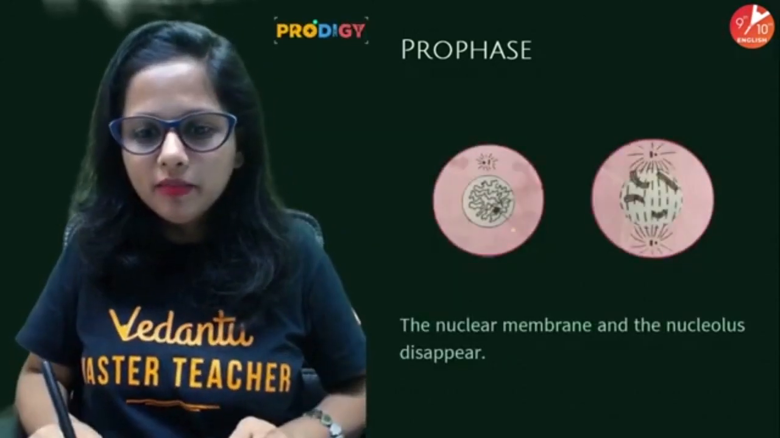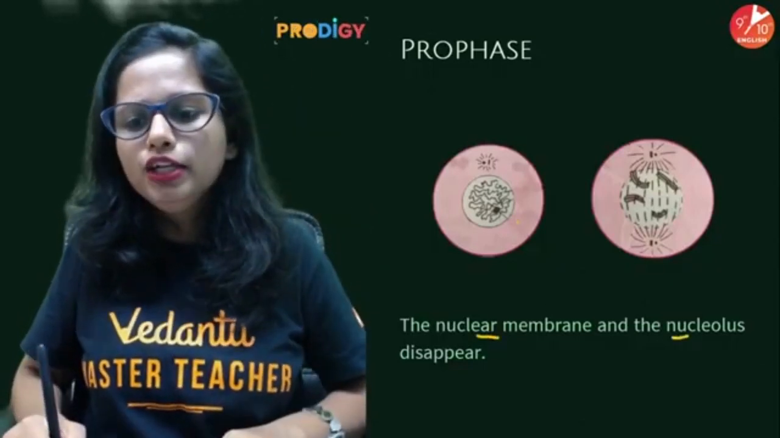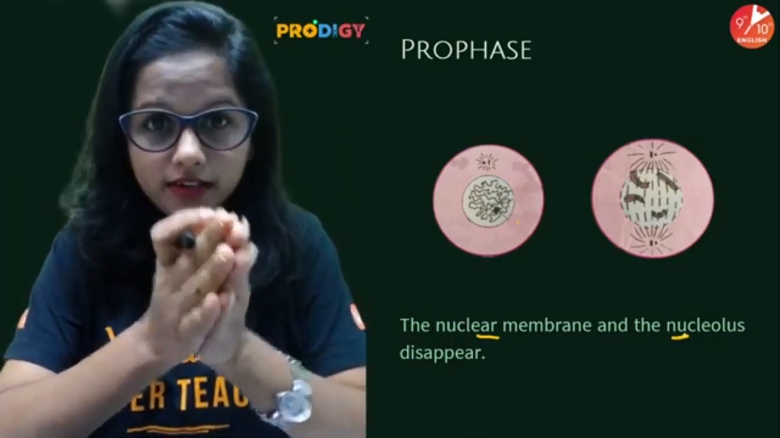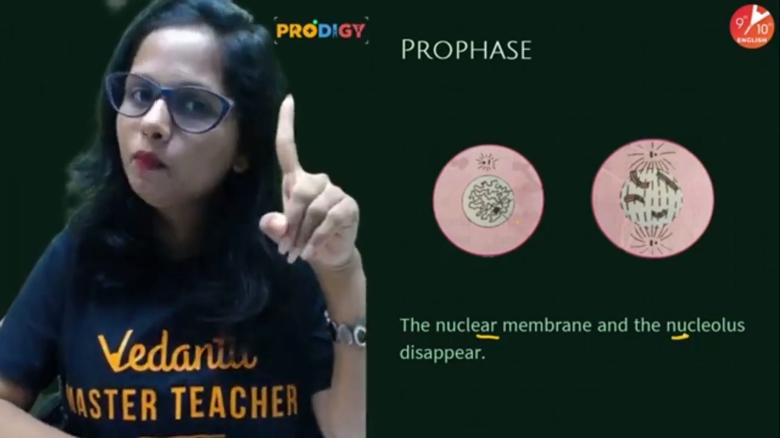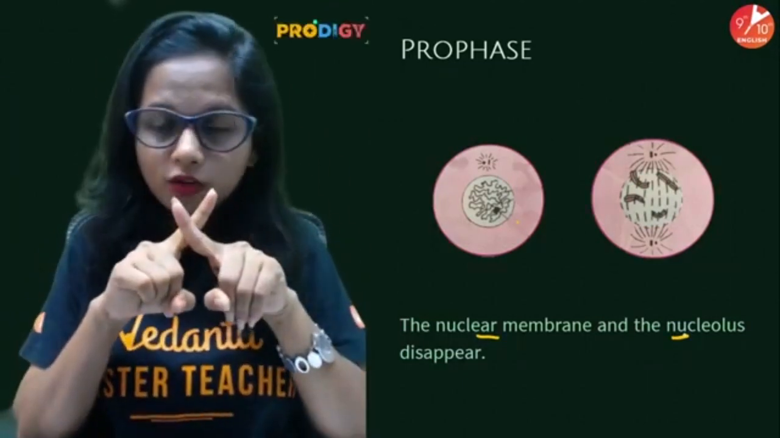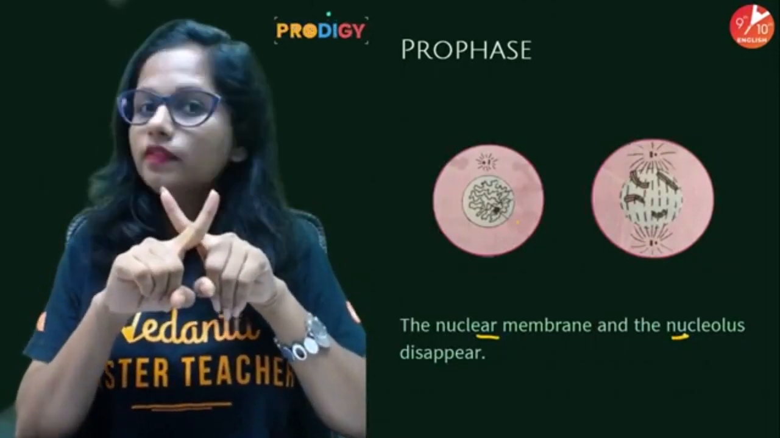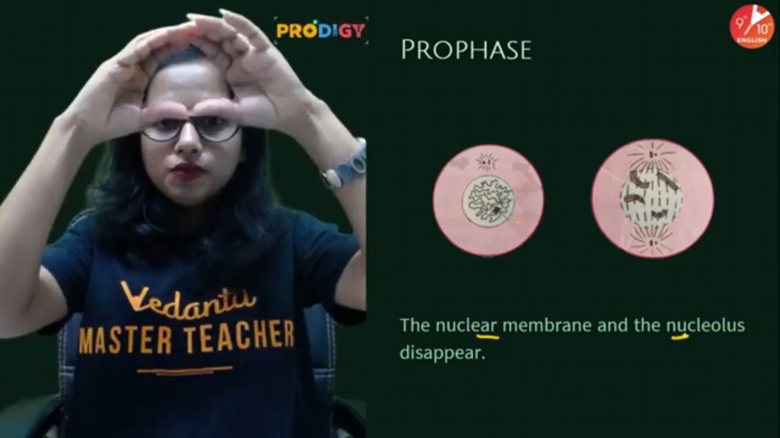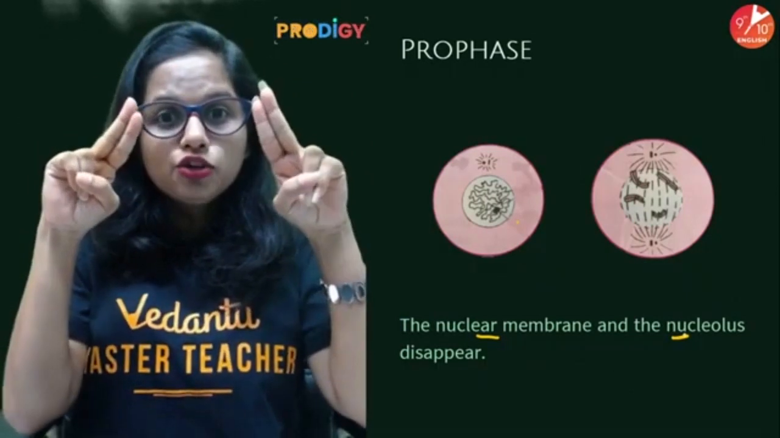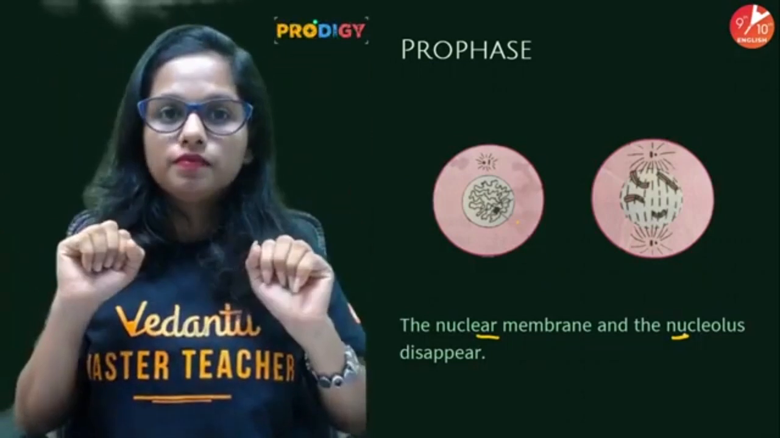Nuclear membrane disappears, and nucleolus also disappears. So let's recollect everything from point number 1. Chromatin fibers condense. They form duplicated chromosomes. The chromatids are attached with the help of centromere. Then the third point, centrosomes split. Centrosomes split along with duplication of centrioles, which move towards the opposite poles.